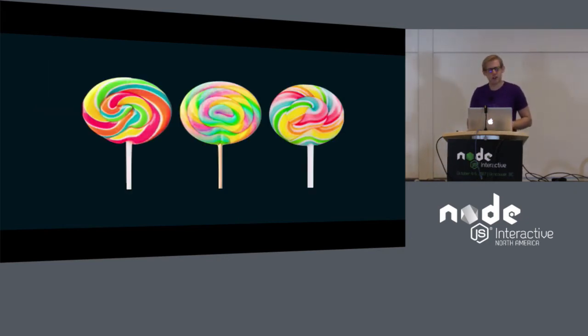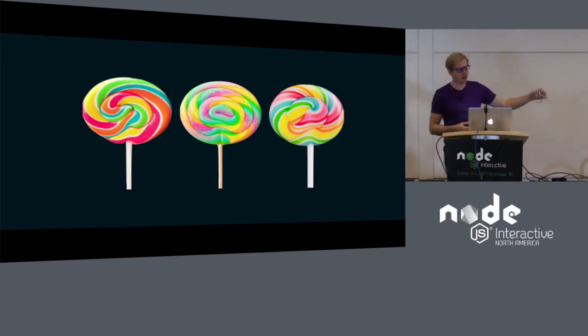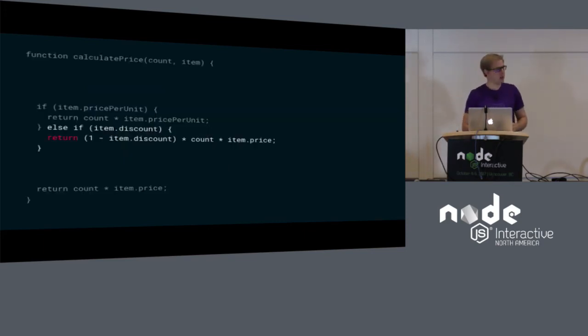Then the store decides that they want to run a sale. And that's kind of a reasonable thing for a store to do. So you have 10% off lollipops and 20% off chocolate bars. And we have to add a new case. So there's just one more case, and then just another else statement, and that's OK.